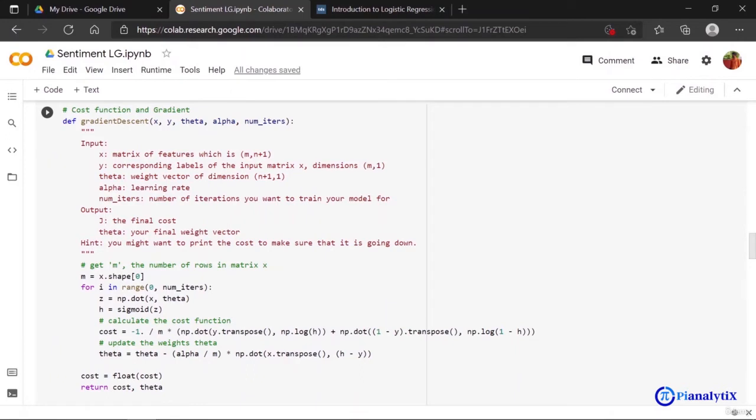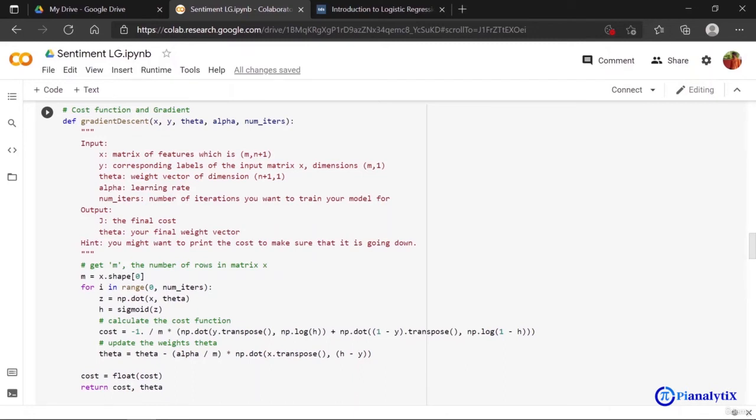Before we move forward, just understand the input this function takes. Now, this function, gradient descent, takes x, y, theta, alpha, and the number of iterations, that is num iters, as its input. So the x is a matrix of features that we have been building above, having an order of m, n plus 1. And then y is the corresponding label, meaning 1 or 0, stored in this y correspondingly for x, having a dimension of m, 1.